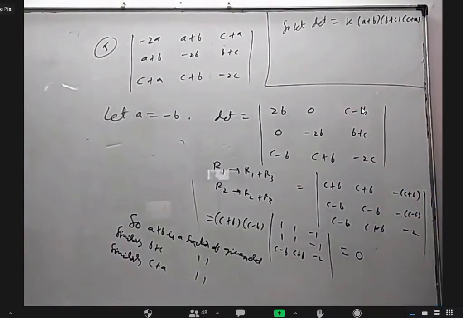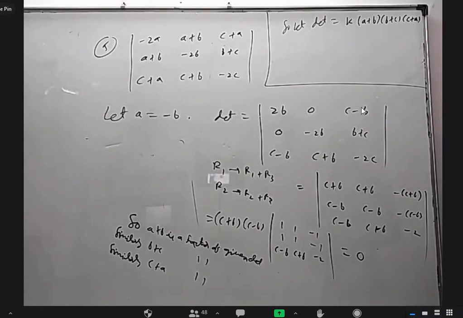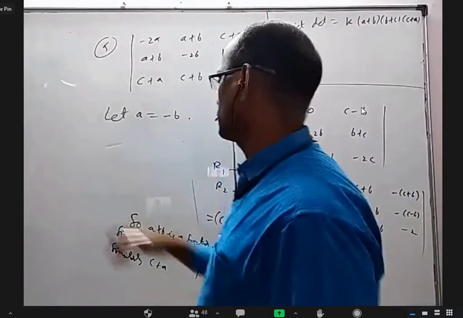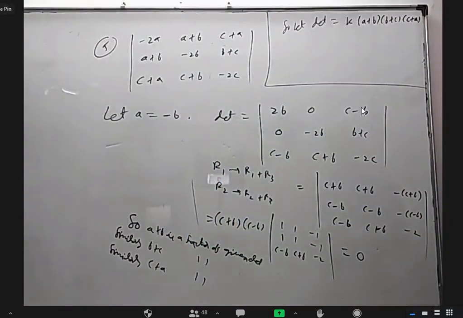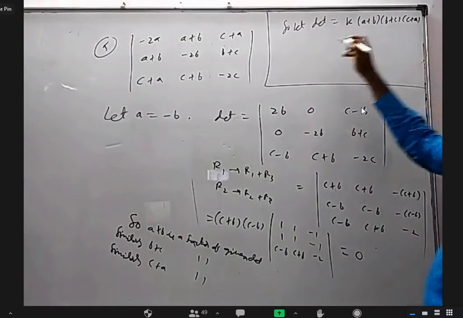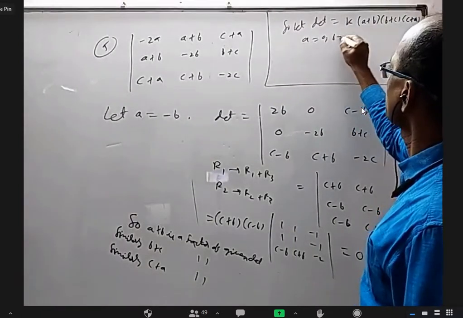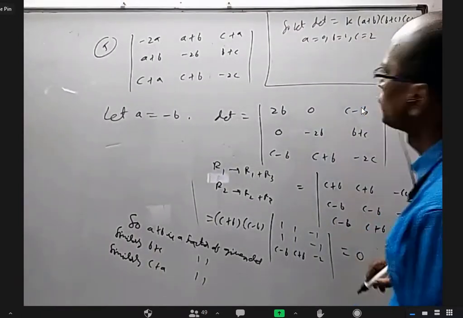How to find that K? Anybody want to give an idea? So we substitute A as 0, B as 1 and C as 2. Yeah, we can take any number. Whichever is more convenient to you, you can take it, but no sum should be 0. So let us take A is 0, B is 1 and C is 2.